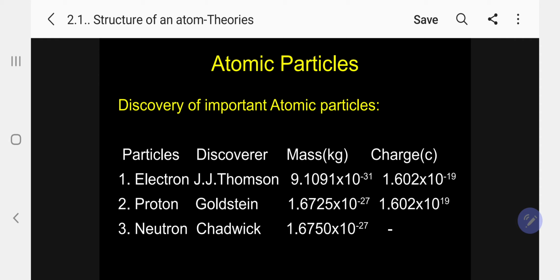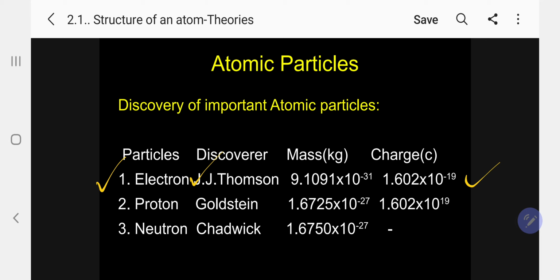Now, after that, again, a number of particles were discovered. So we must know what the important atomic particles are. For the discovery of important atomic particles, I want to give the name, charge, and mass, because sometimes the question may be asked. Number one, electron was discovered by J.J. Thomson. Please follow, just now we have seen J.J. Thomson. The mass is 9.1091 into 10 to the power of minus 31 kilogram. Charge 1.602 into 10 to the power of minus 19 coulombs.